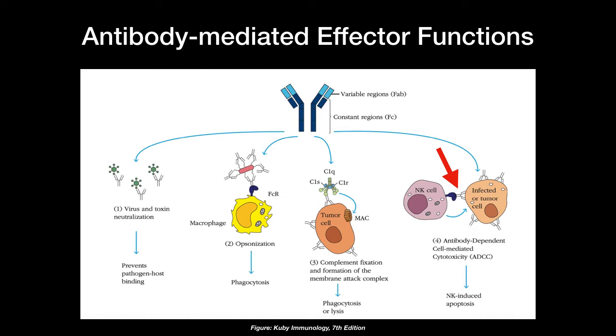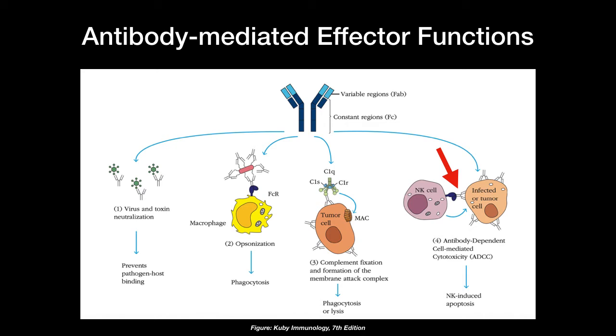And lastly, we have antibody dependent cell mediated cytotoxicity or ADCC. It is called cell mediated because here natural killer cells are involved. Antibodies bound to an infected cell or tumor cell or a bacterium can recruit these natural killer cells to perform apoptosis.